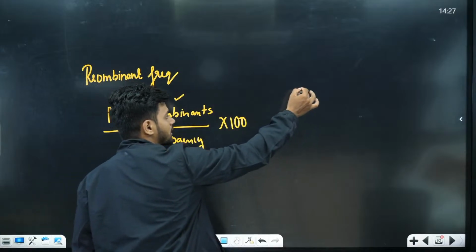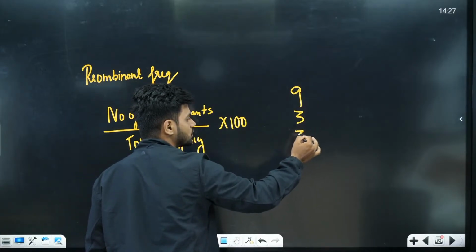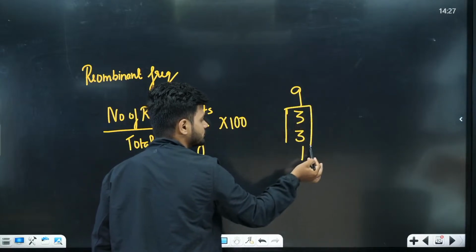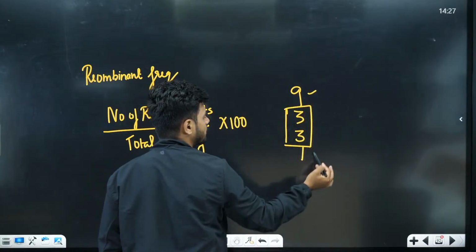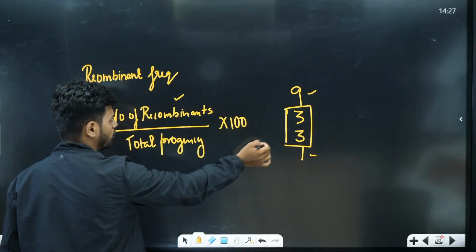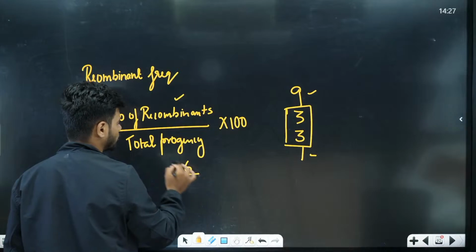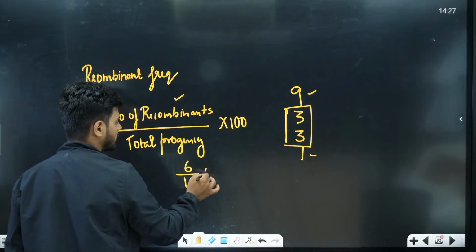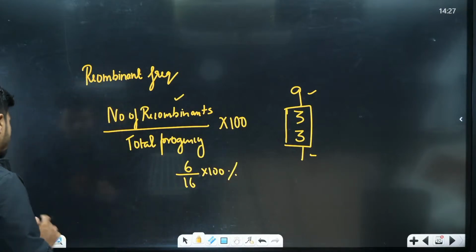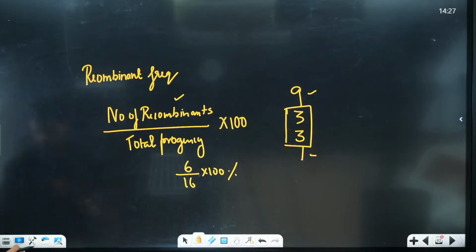For example, in the 9:3:3:1 ratio, two of the classes are recombinants and two are parental. So in this example, there are 6 recombinants out of 16 total progeny, into 100. That is going to be your recombinant frequency. That's how you can find it.